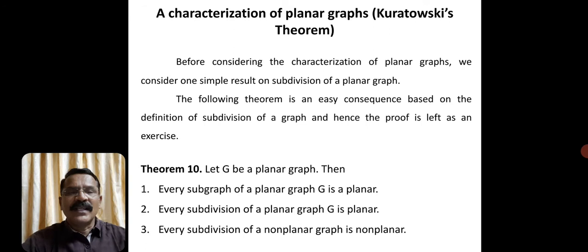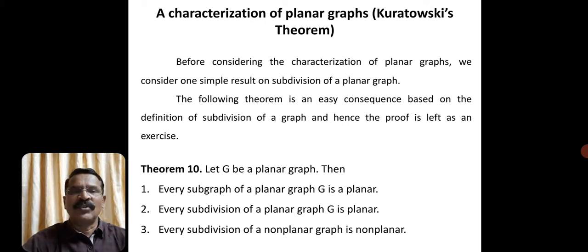So, before considering the characterization of planar graphs, we consider one simple result on subdivision of planar graphs. Already in the previous class, we know what we mean by subdivision of a graph. An elementary subdivision is nothing but deleting one edge and introducing one vertex, and adding the new vertex to the end vertices of that edge.